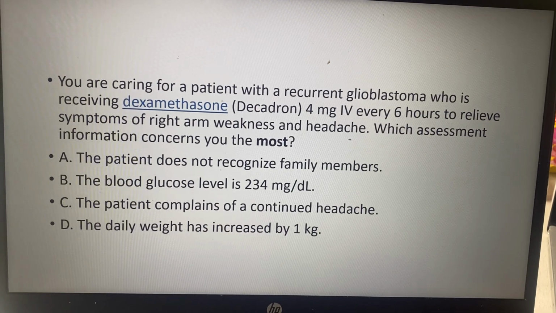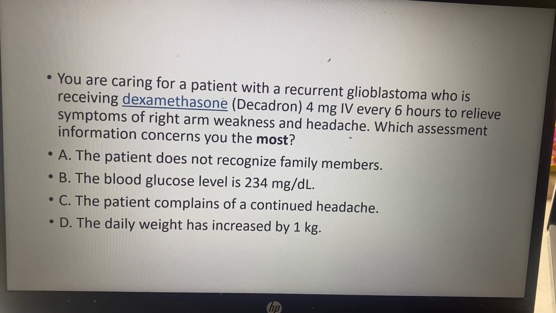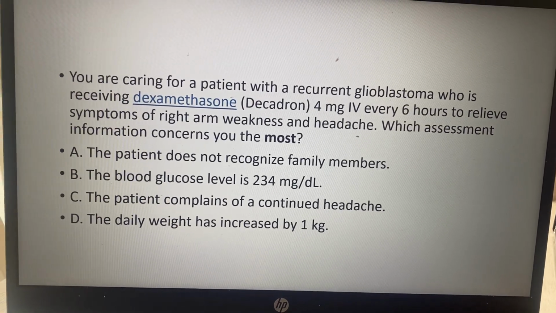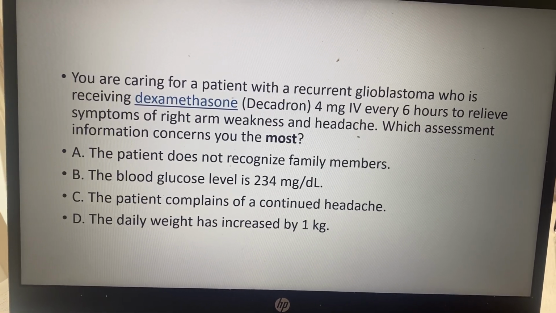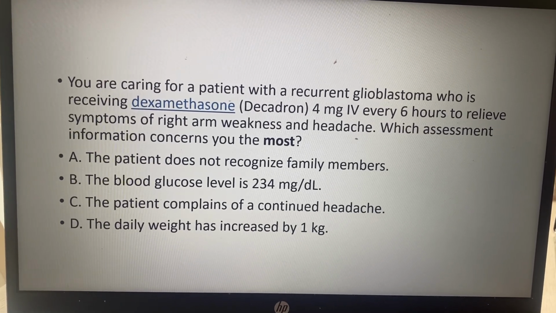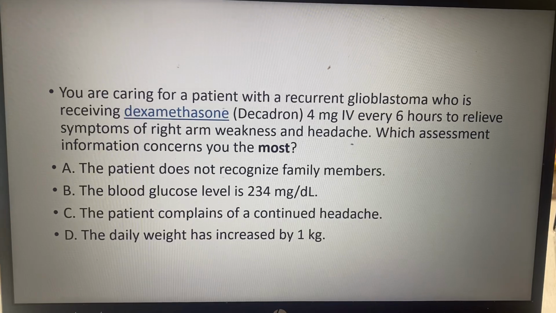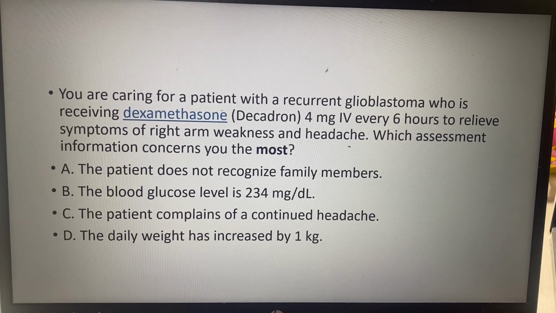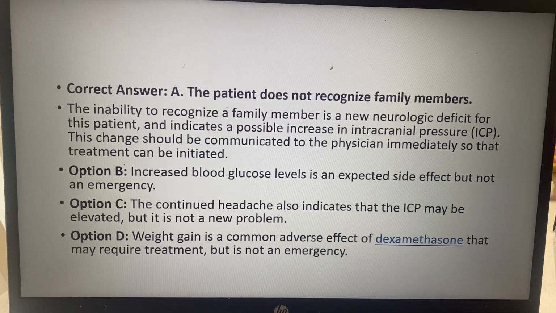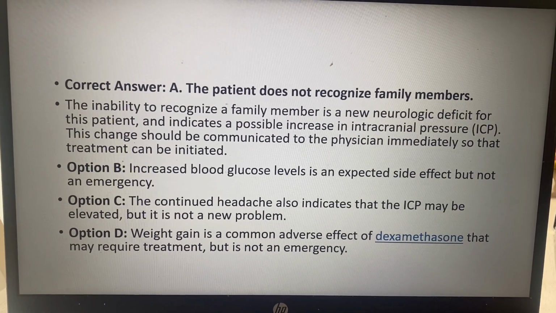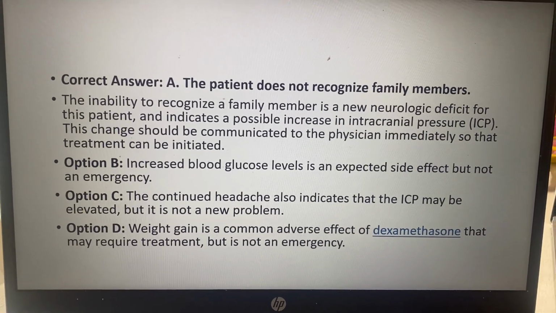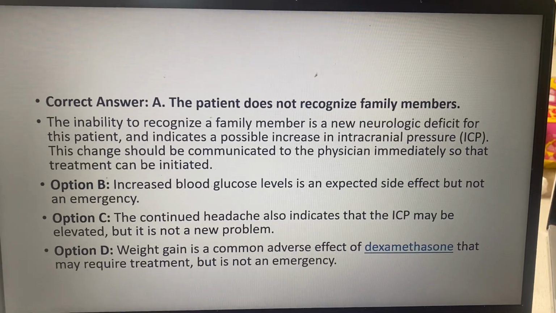The patient complains of a continued headache. Yeah, that's letting us know that they're going to have headaches. That's part of the symptom. The daily weight has increased by 1 kilogram. Not so much. We're going to look into all this stuff, but if that patient does not recognize family members, that's an issue, right? Because we're thinking there's something going on with that patient. They may have increased intracranial pressure, right? So we definitely want to communicate this to the doctor as soon as possible.